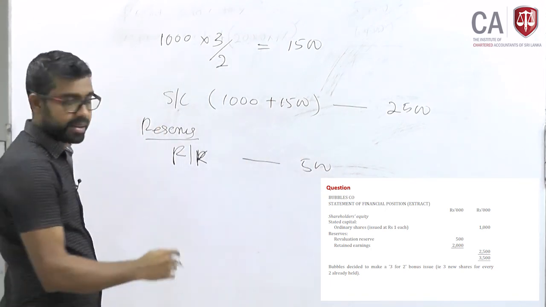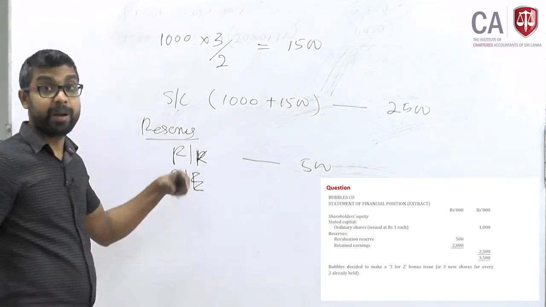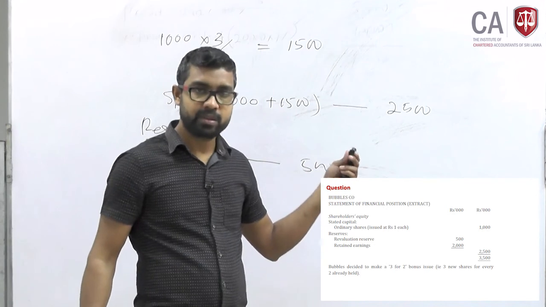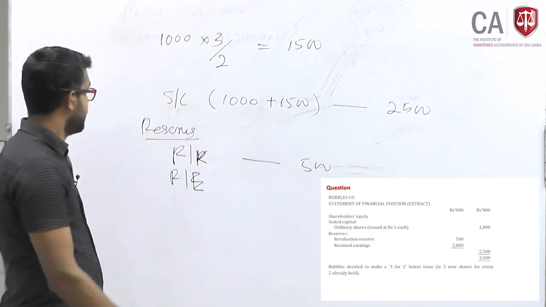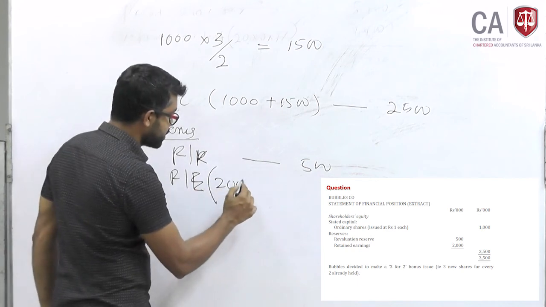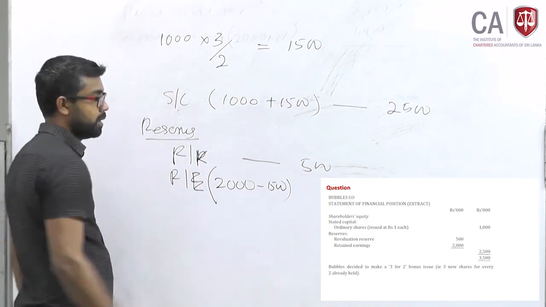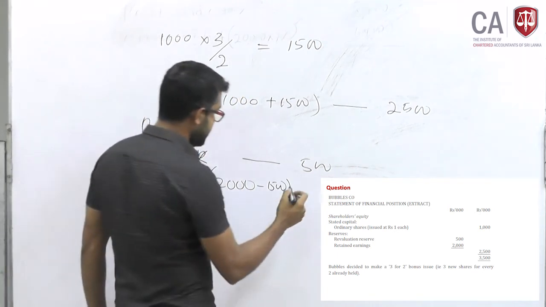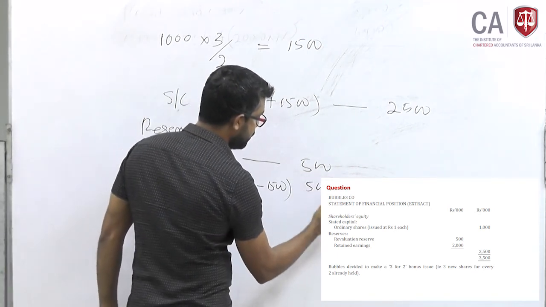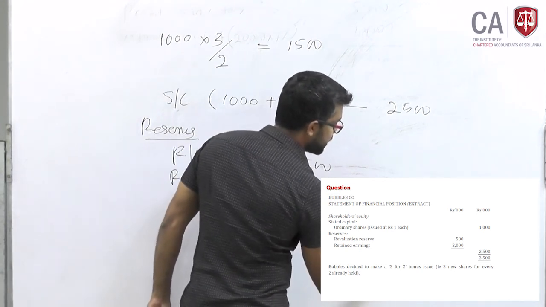The revaluation reserve is a capital reserve; you can't use that for a bonus issue. Retained earnings, you had 2000. Out of that you have used 1500 to issue bonus shares, therefore it will reduce to 500. So altogether 3500.